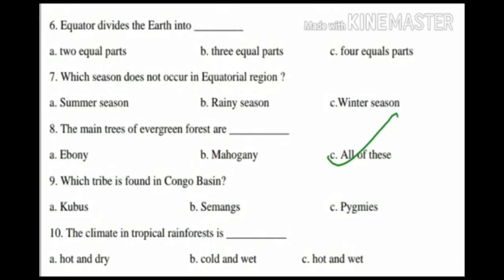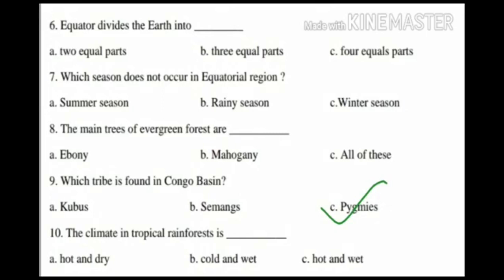Ninth question. Which tribe is found in Congo Basin? Option A, Kubus, option B, Simanx, option C, Pygmies. The answer is Pygmies. Which tribe is found in Congo Basin? Pygmies.